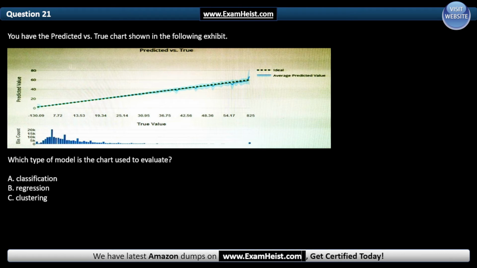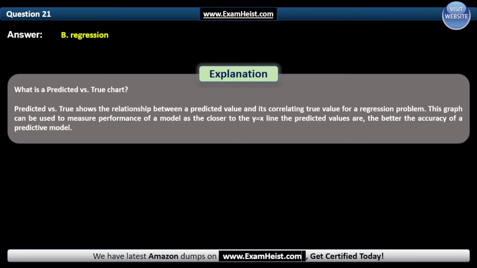Question 21. You have the predicted versus true chart shown in the following exhibit. Which type of model is the chart used to evaluate? And the correct answer is B, regression.